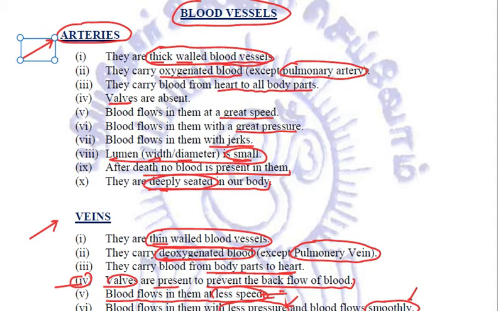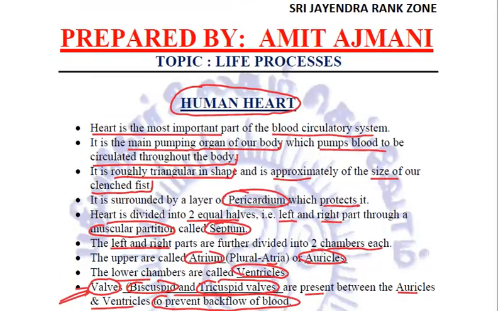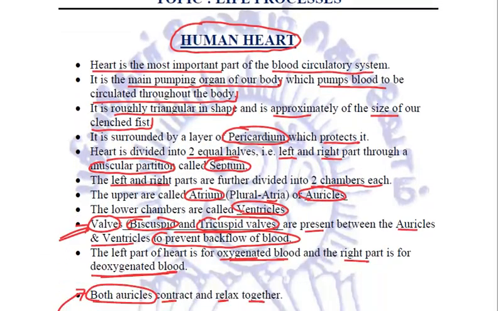The blood flow is at a great pressure, at a great speed with jerks in case of arteries, and with less speed, less pressure and smooth in case of veins and blood capillaries. So these are the comparisons between the arteries, veins and blood capillaries. Quite importantly, we talked about the human heart. Important things to remember: the most important part and the main pumping organ of our body.